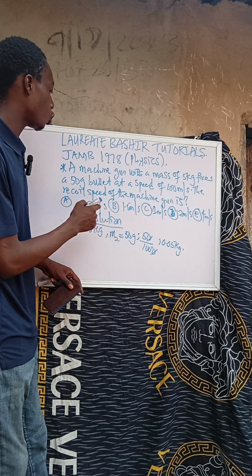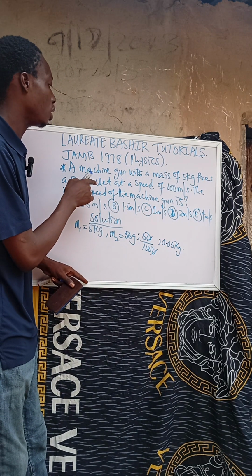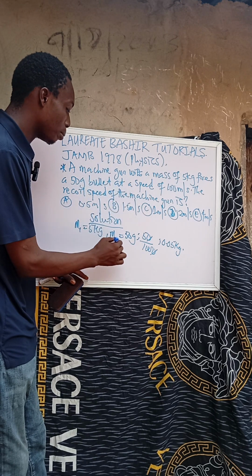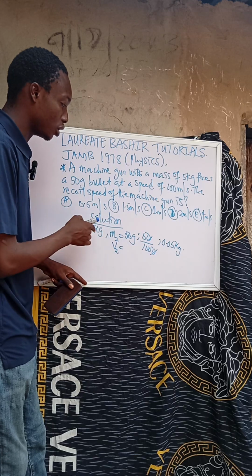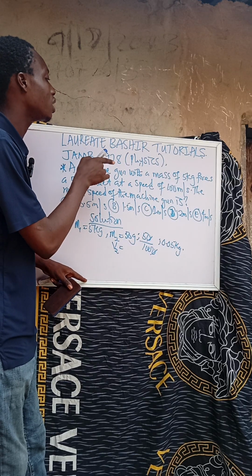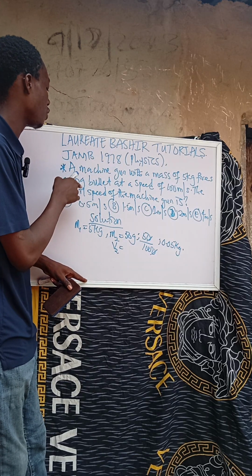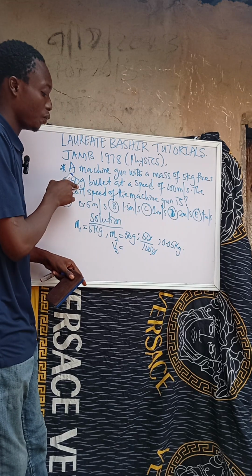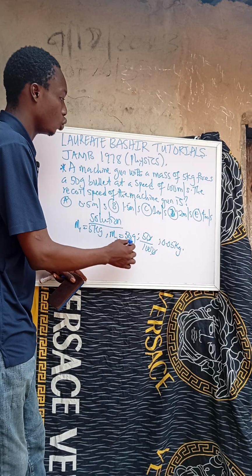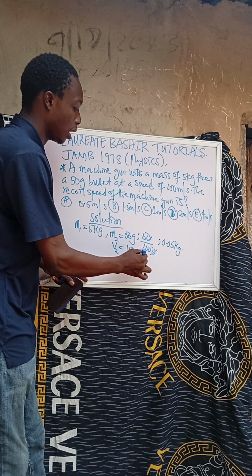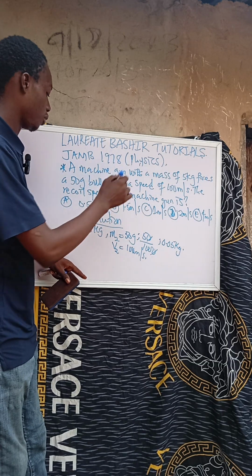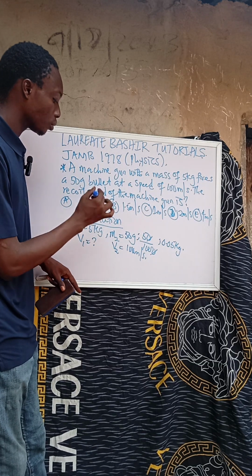The speed at which the bullet moves is 100 meter per second. That's your velocity 2, because a machine gun with a mass of 5 kg fires a 50 gram bullet at a speed, so the speed for this is V2. So 100 meter per second. We are looking for the speed of the machine gun, so the speed V1 is unknown.